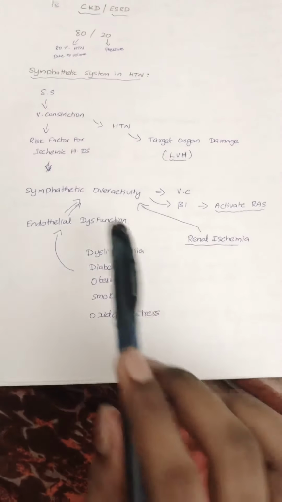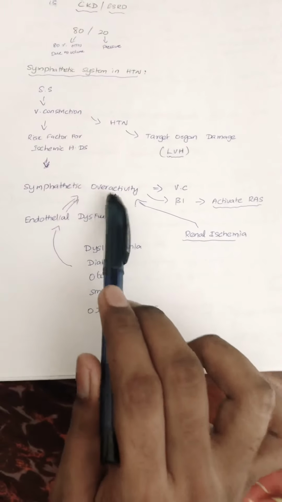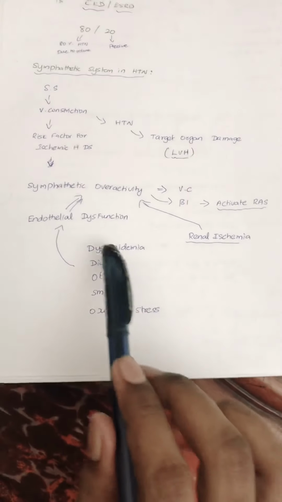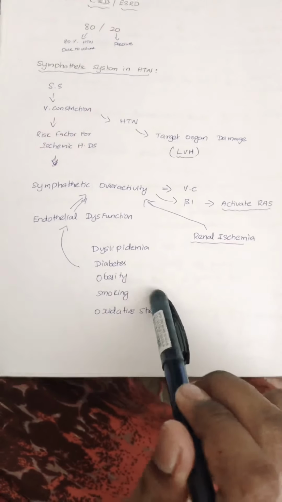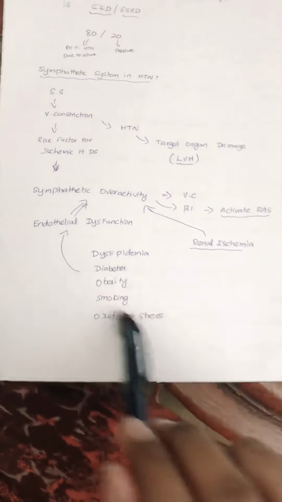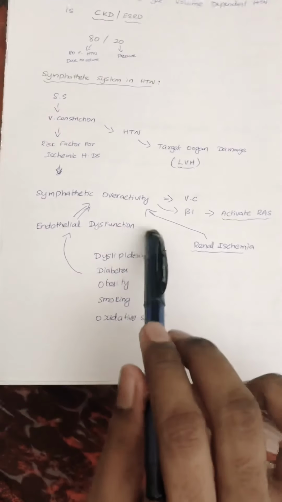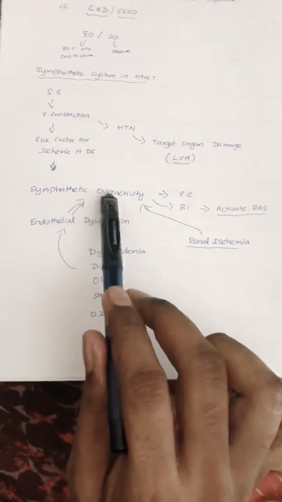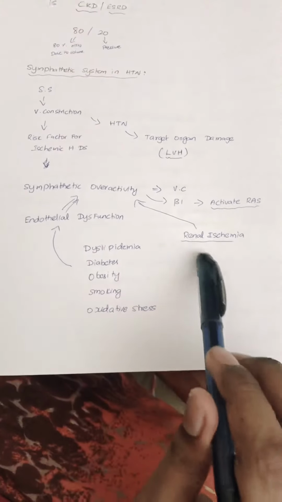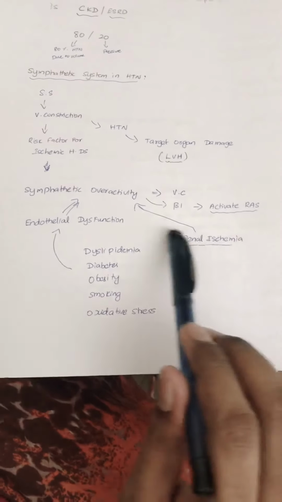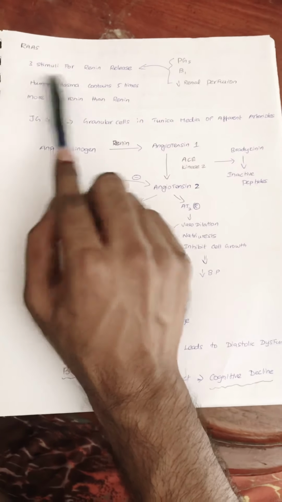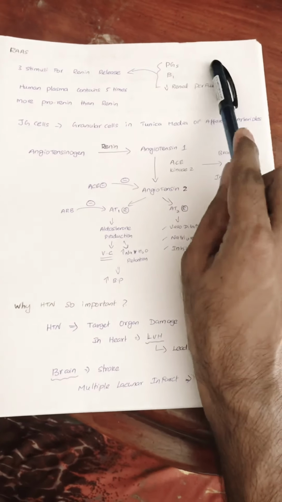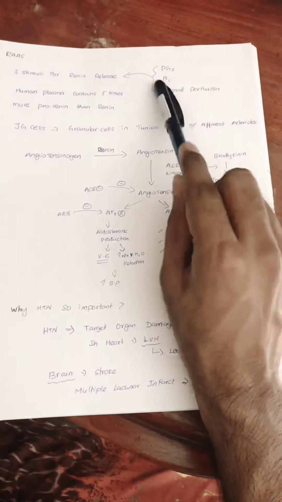And what are the factors that lead to sympathetic overactivity? Conditions of dyslipidemia, diabetes, obesity, smoking, and oxidative stress all lead to endothelial dysfunction or endothelial injury. It may stimulate overactivity of the sympathetic system. Even renal ischemia causes sympathetic overactivity. Let us look into RAS. What are the stimuli for renin release? Prostaglandins, beta 1 receptor, and decreased renal perfusion.